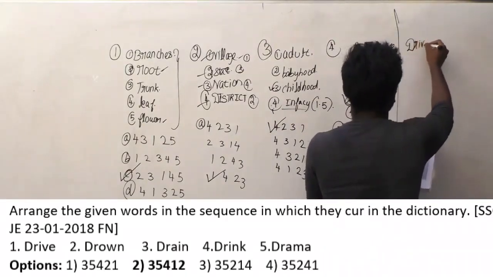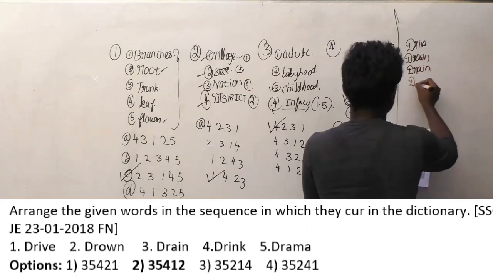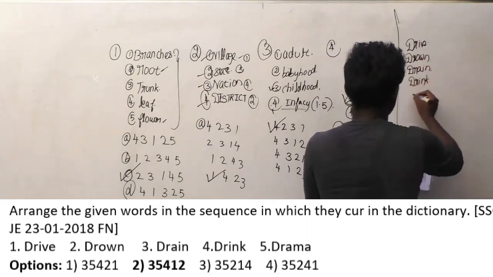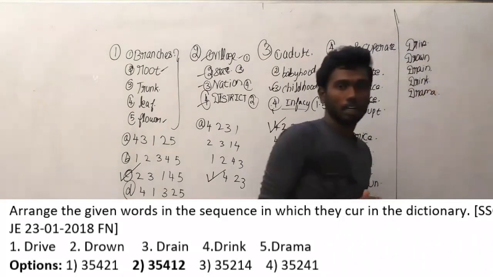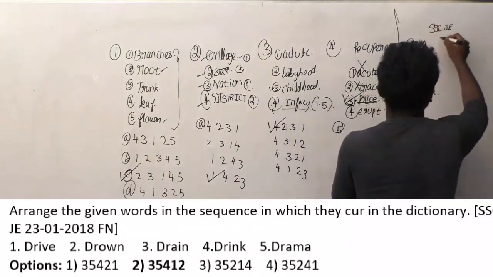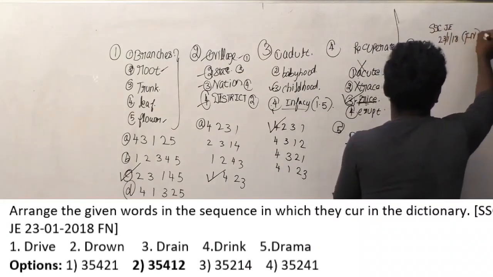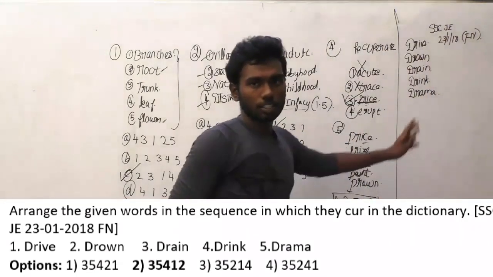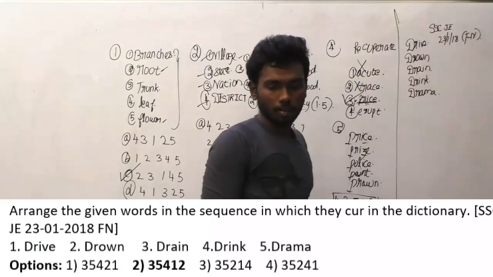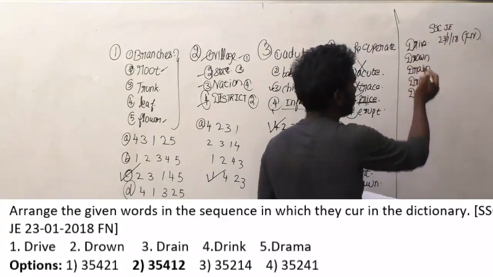Drive, drone, drain, drink and drama. These are the options provided here. And this question has been asked in SSC JE 23/1/2018 forenoon batch. This question is asked in the concerned batch, and we have to order these words in the correct sequence in dictionary order.